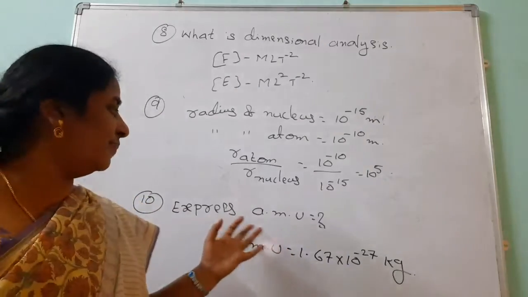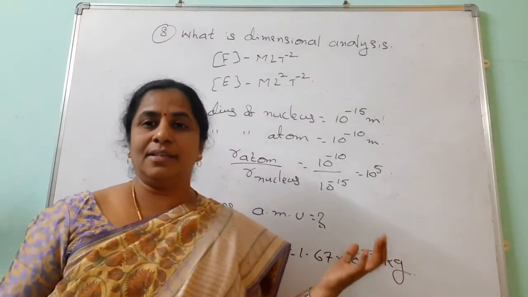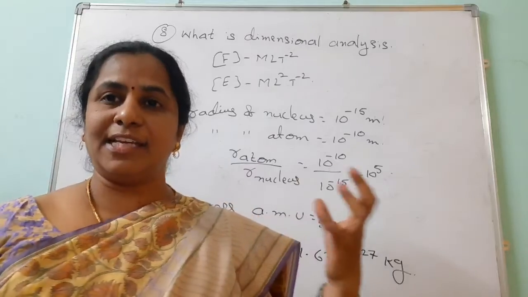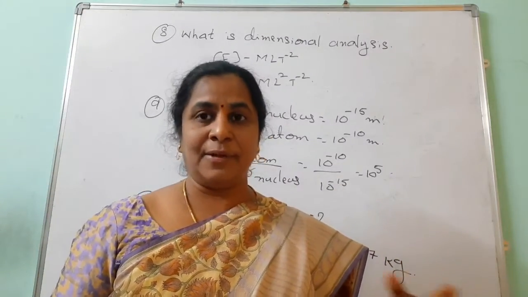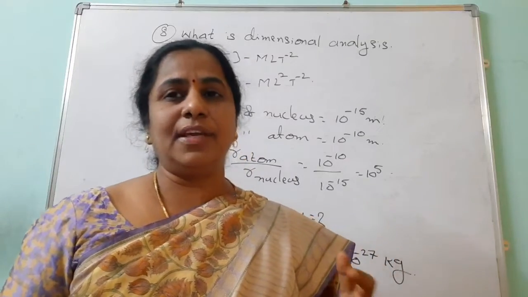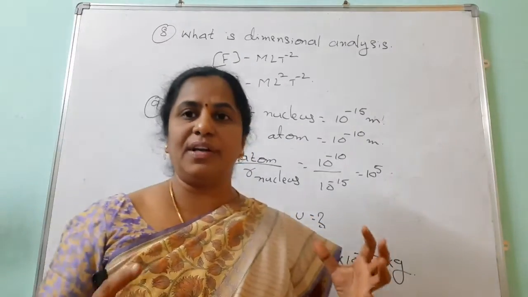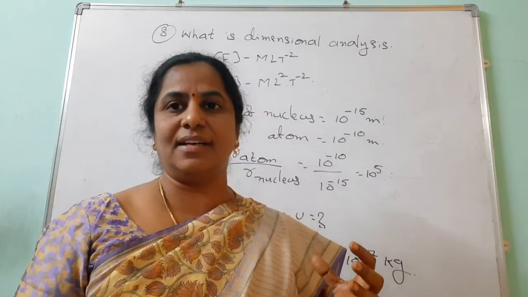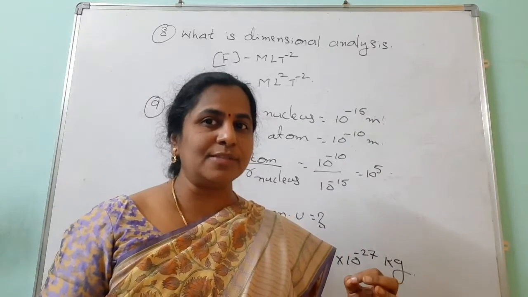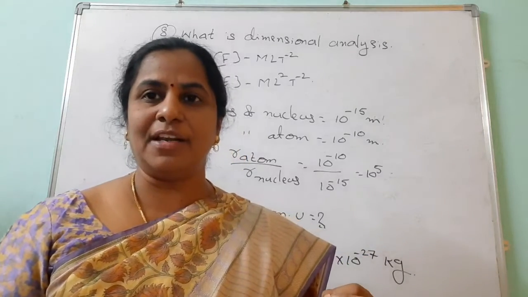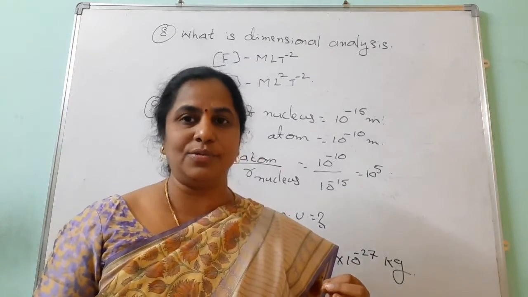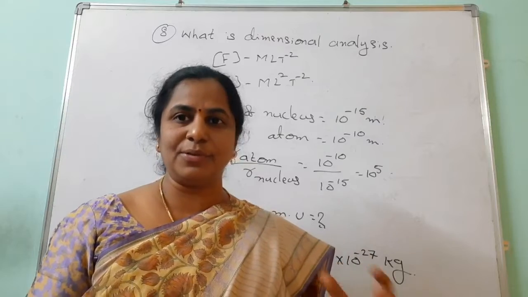Then the last one is, express the atomic mass unit. See, in our daily life, we can express mass in terms of kgs, grams, milligrams. When we go for larger quantities, we take quintals and so on. But when we go to small measurements like the mass of an atom or the mass of elementary particles, these units are not comfortable to express.